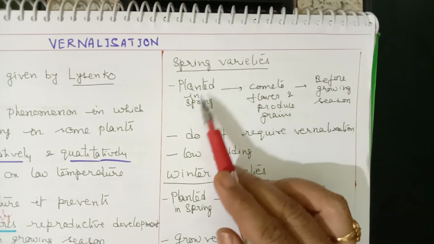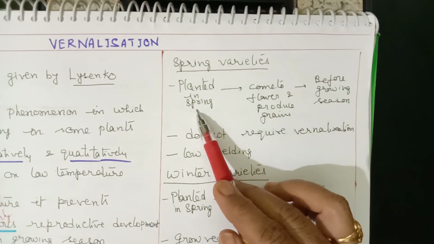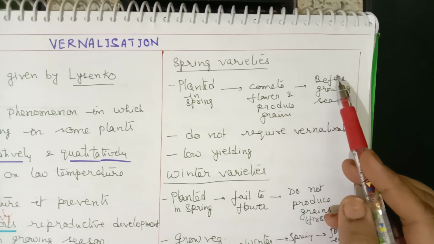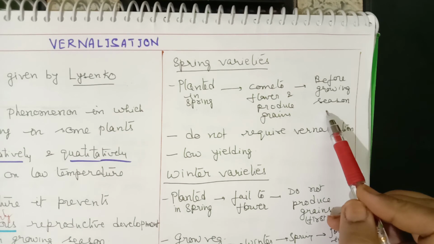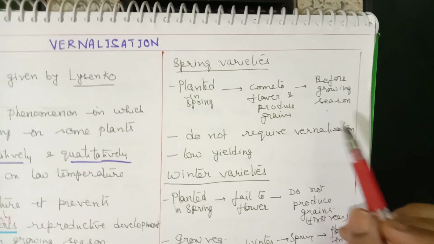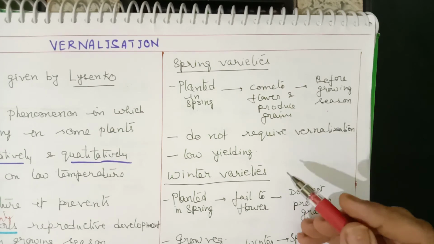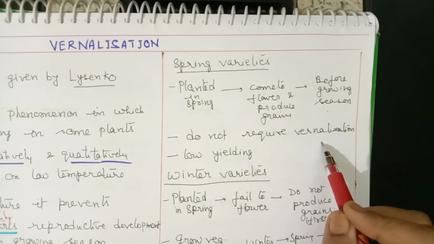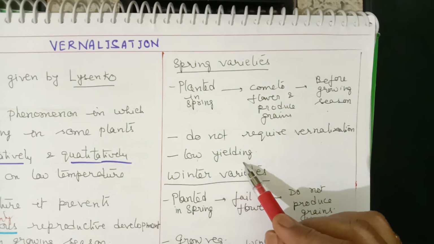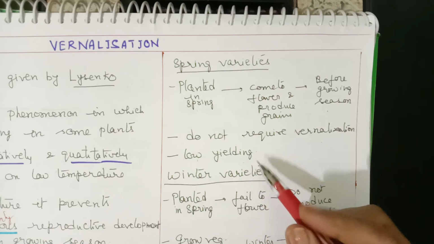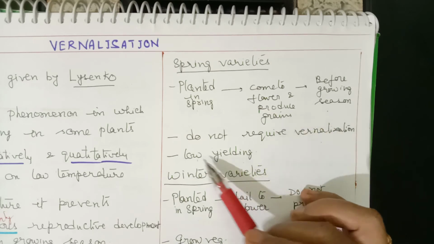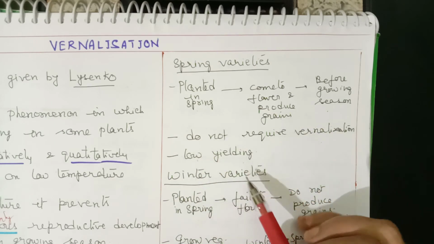So spring varieties, if they are planted in spring, come to flower and produce grains before the end of the growing season, almost before the end of that year. But these do not require vernalization and they are very low yielding. These generally can grow even without exposure to low temperature. But what happens? The spring varieties give very low yield.